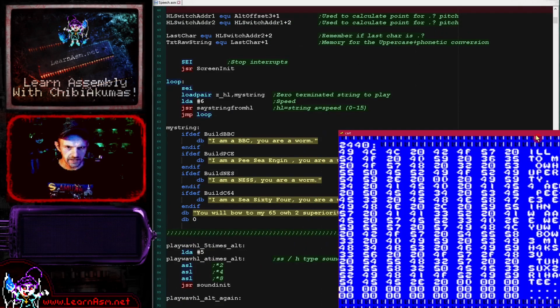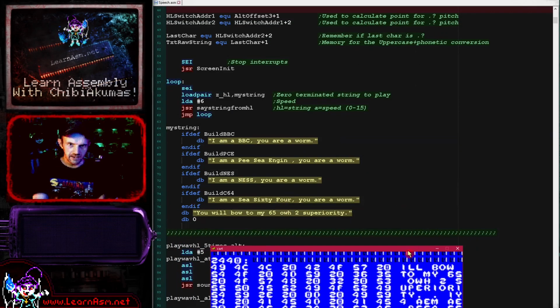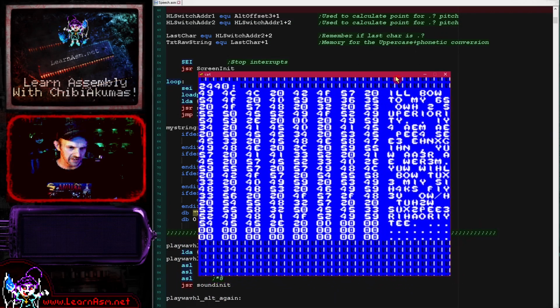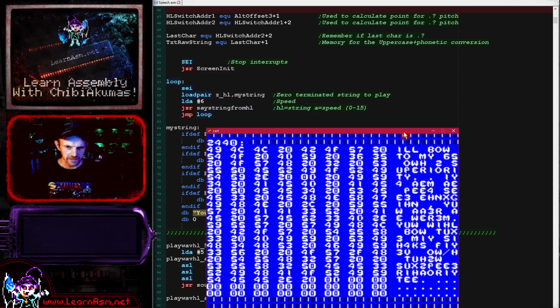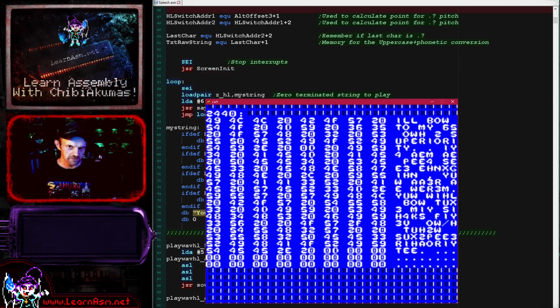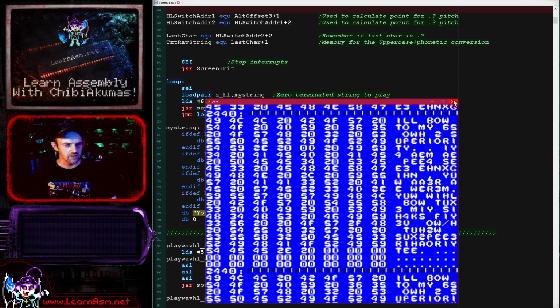So what you saw today is the code that converts the text in human form, which you can see there, into the phonetics that you can see on the screen here. Next time we're going to look at the speech synthesis routine that plays these sound samples.